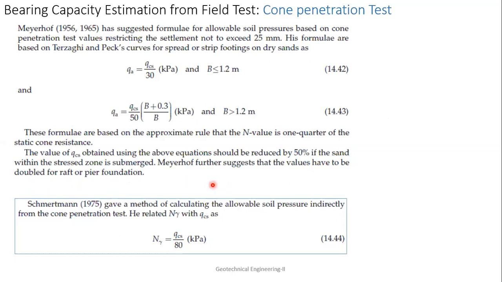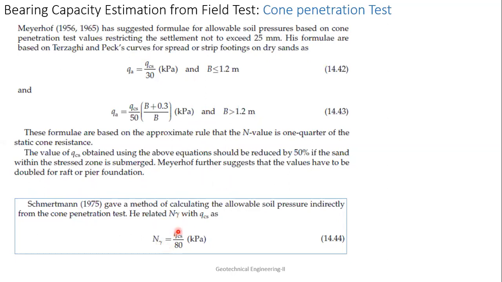Okay. So whatever value has been given here is for the strip footing. If you are considering some kind of raft footing or pier foundations, in those cases this value can be doubled. Whatever we are getting, just multiply it by 2. Okay. So after that, Schmertmann in 1975 gave a very simple formula from which you can get the value of N gamma.